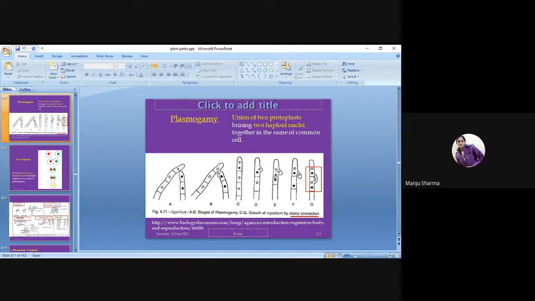Due to this mating and fusion, it is converted into a single cell. Here two types of nuclei are there, one hollow and another indicated in dark black color. They both will be fused.